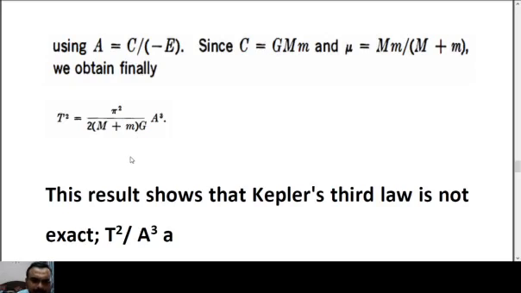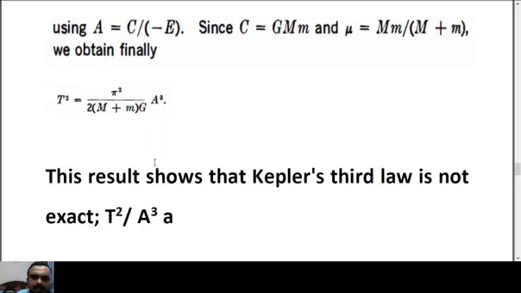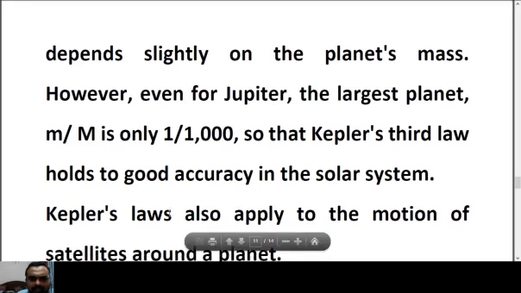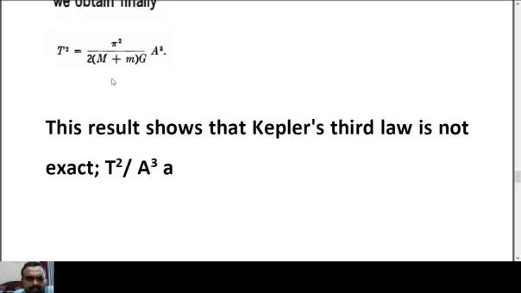If you don't take the approximation, this will be the value of this expression. So in this case, you can see the T square expression. You can see the planet's mass also contributing to the T square value. But if small m is very very small compared to capital M, I can neglect this small m, because M is the mass of the sun, and small m is the mass of the planet, which is very small.